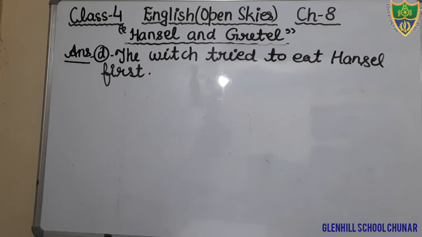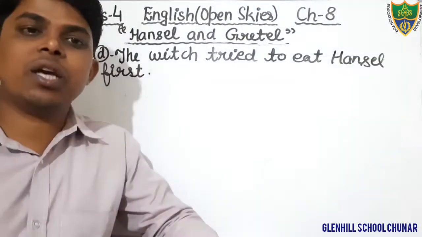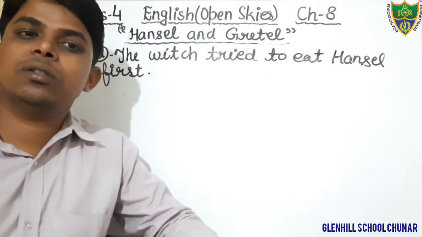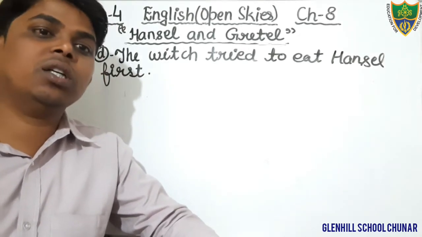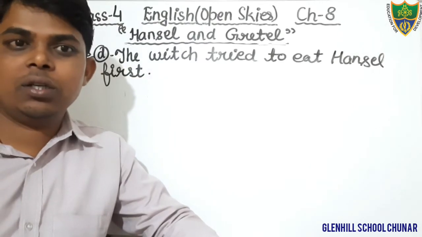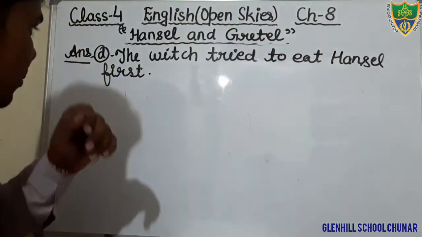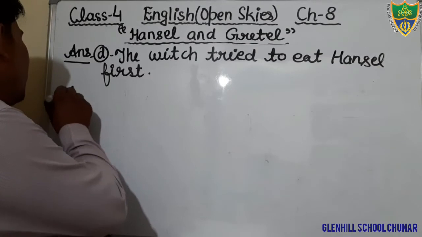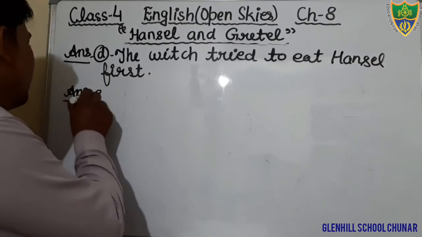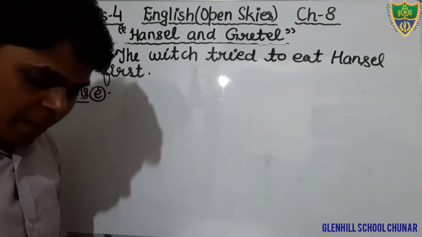Okay, after completing this answer, you will write the question number E. Just see, students, what is question number E? What happens to the witch? At the end, what happened to the witch? She died because Gretel pushed her in the hot oven, so that she could burn. Just write down the answer, students. First of all, you will write the question number E from your book, and after that you will write the answer from the board.